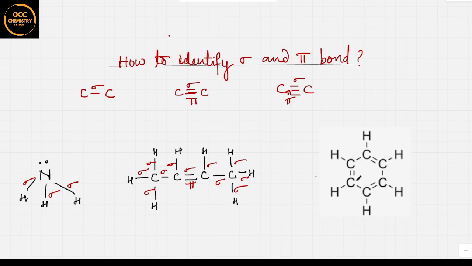Now let's assign in the benzene. The outer carbon-carbon bonds are sigma because they are single bonds, so all are sigma, correct? All these carbon-carbon bonds are sigma. The inner bond, this is pi, and this is pi. Let's move towards the hydrogens of benzene. All these bonds are single bonds, so all these bonds are sigma.